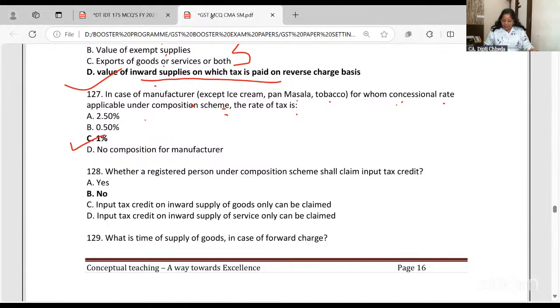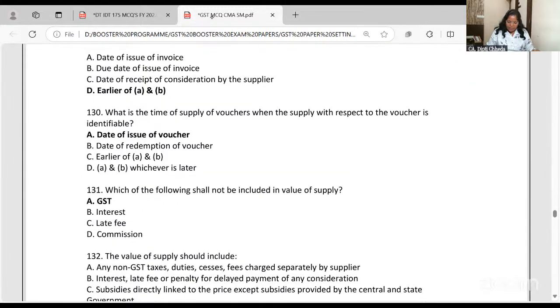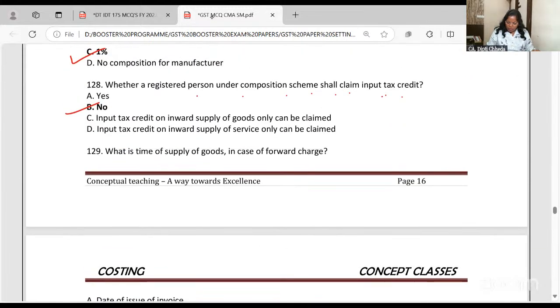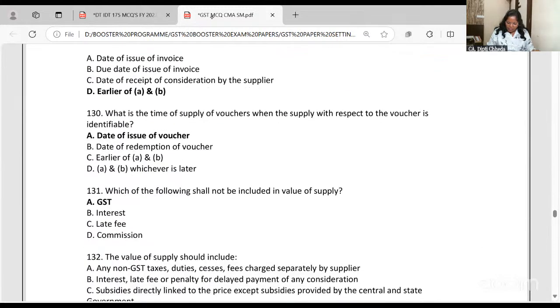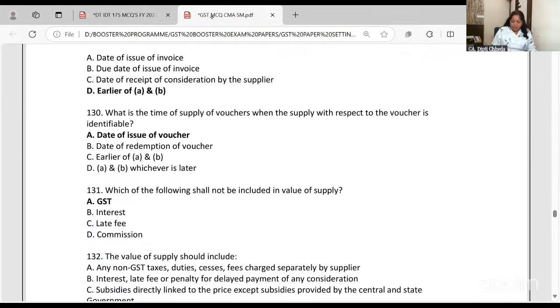Where can a registered person under the composition scheme claim input tax credit? No. On his turnover, he is paying a small percentage as the tax and that's it. What is the time of supply of goods in the forward charge? Date of issue of invoice or last date when the invoice should be issued. The answer is A and B. A little tricky when you do an exam. These are very nice combinations on how they can ask.